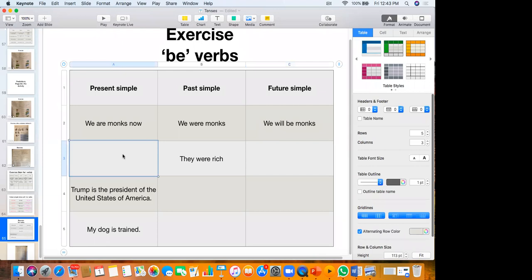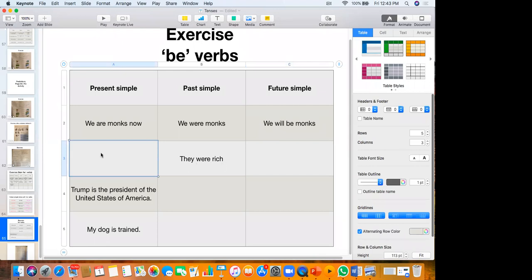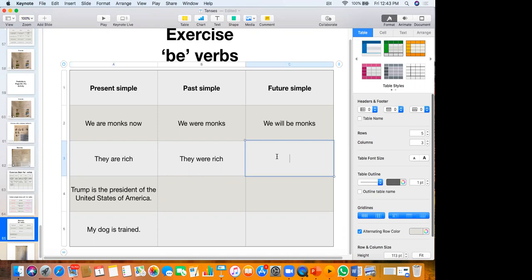We are rich. They are rich. What about this one? They are going to be rich. They will be rich. They will be rich.